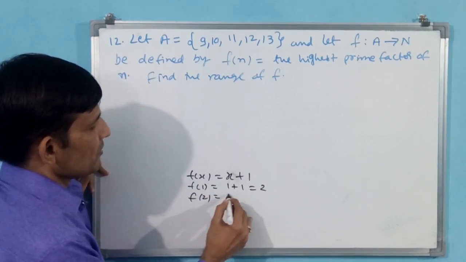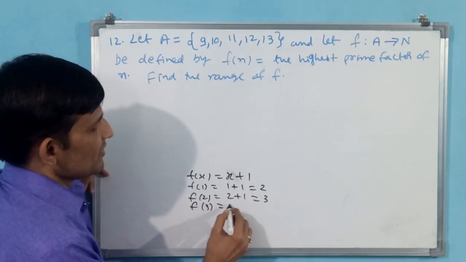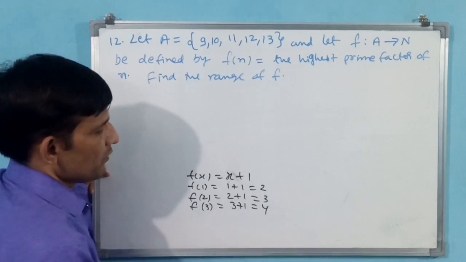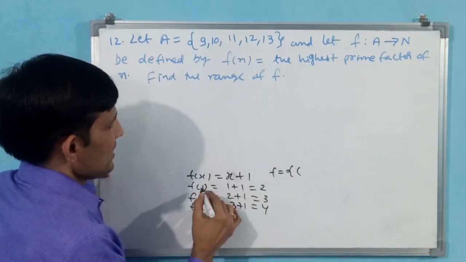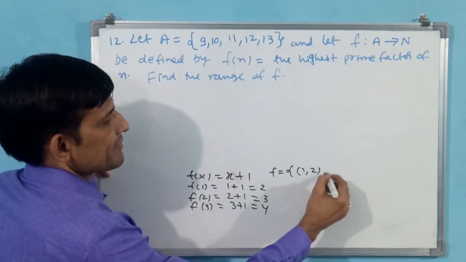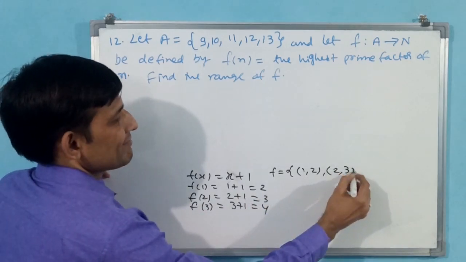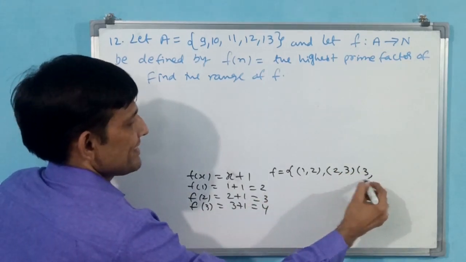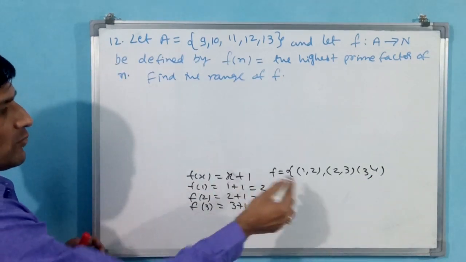F of 2 is equal to 2 plus 1, that is equal to 3. F of 3 is equal to 3 plus 1, that is equal to 4. Now how can I write this? I can write f is equal to, say, when I give 1, 2 has come. When I give 2, 3 has come. When I give 3, 4 has come. Okay. F of x is equal to this one.